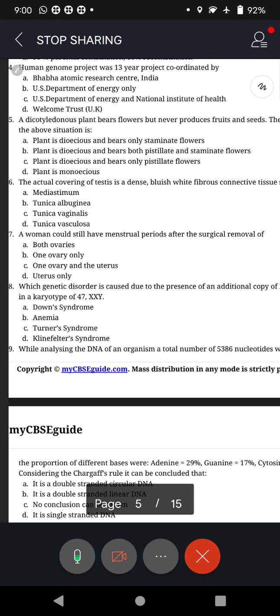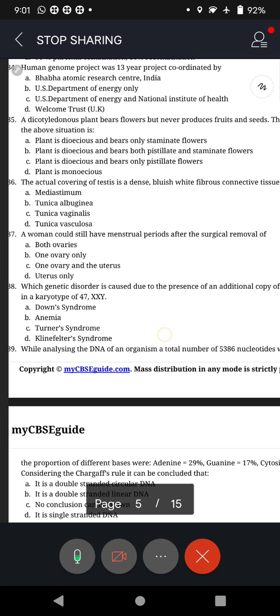When both ovaries are removed, then MP stops. No more MP. The woman can no longer become pregnant. So it has to be one ovary only. B is the answer, not both ovaries.